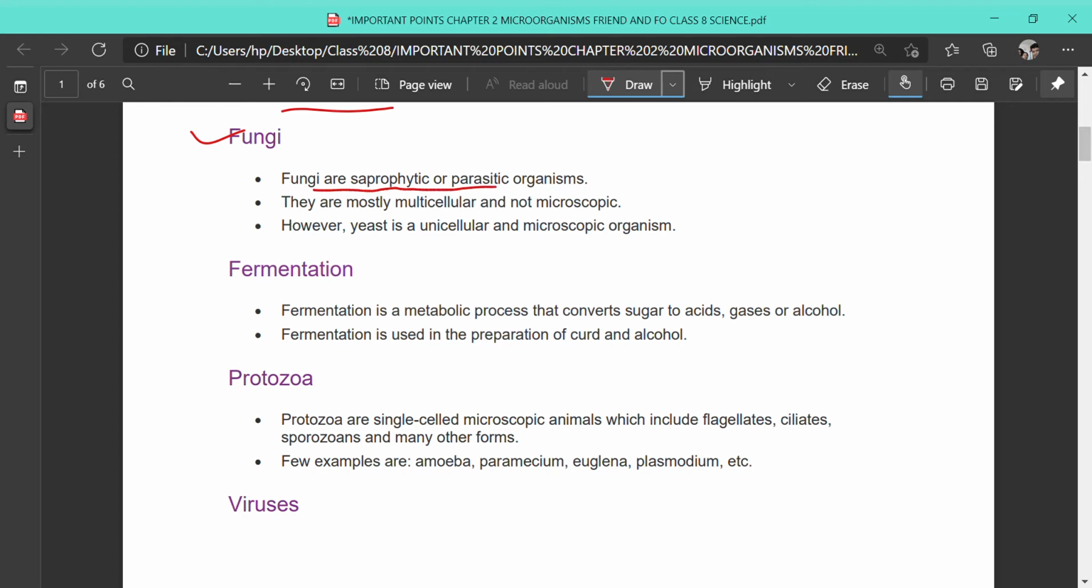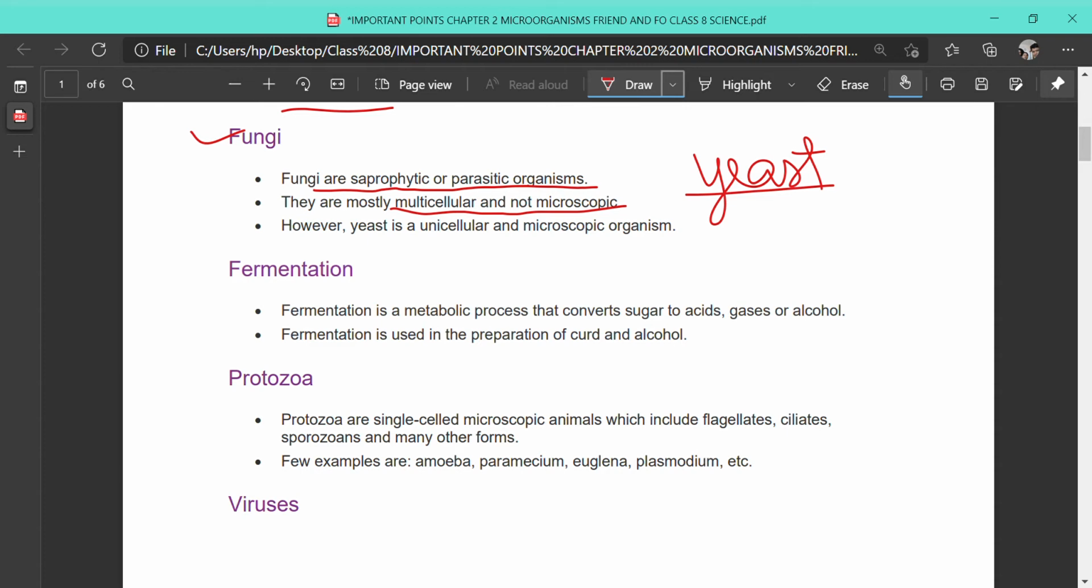Next, the broad category is fungi. Fungi are saprophytic or parasitic organisms. So, what is the nature of the nutrition? It is saprophytic. They can grow on dead and decomposed organisms, or they can inhabit a host body and draw the nutrients and ultimately harm them, and can sometimes kill the organism also. So they are saprophytic and they are parasitic organisms. They are mostly multicellular. So mostly these fungi are multicellular except yeast. Yeast is unicellular and other fungi are all mostly multicellular.